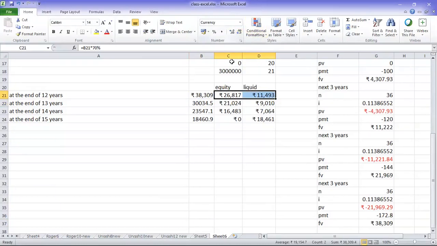Next year what I am going to do, I am taking this equity value and growing it for 1 year. Just look at this, C21 multiplied by 1 plus 12%. That means only the 70% that is left over, I am growing it for 1 year.